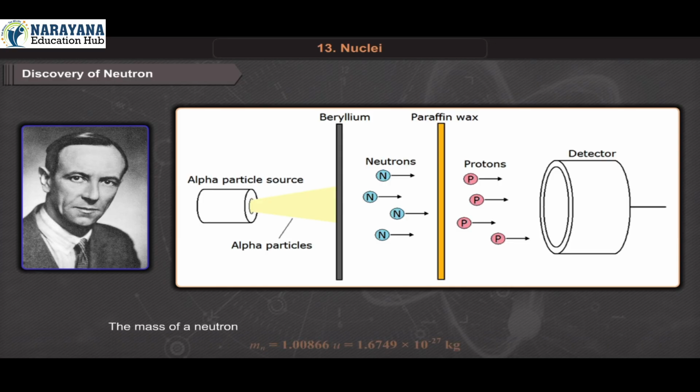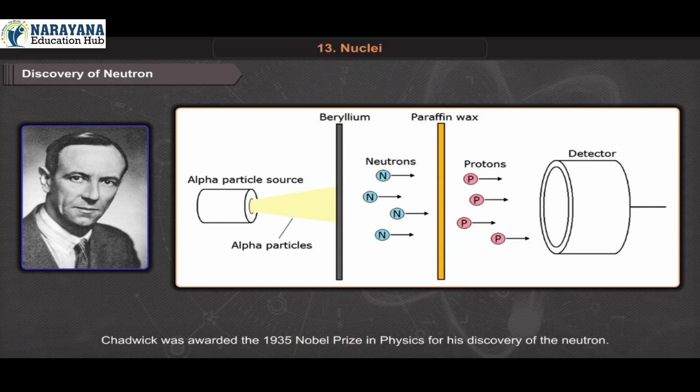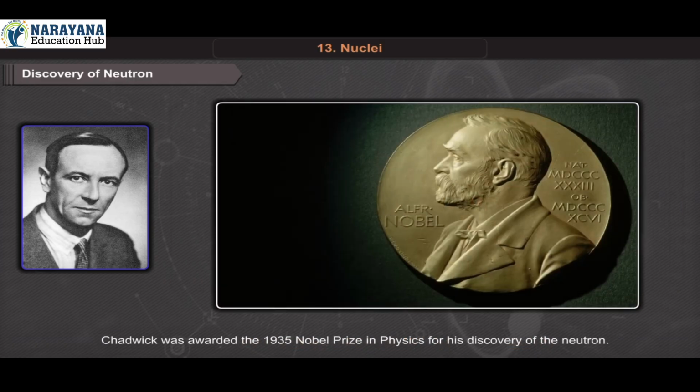The mass of a neutron, Mn, is equal to 1.00866 atomic mass unit, which is equal to 1.6749 × 10^-27 kilogram. Equation 3. Chadwick was awarded the 1935 Nobel Prize in Physics for his discovery of the neutron.